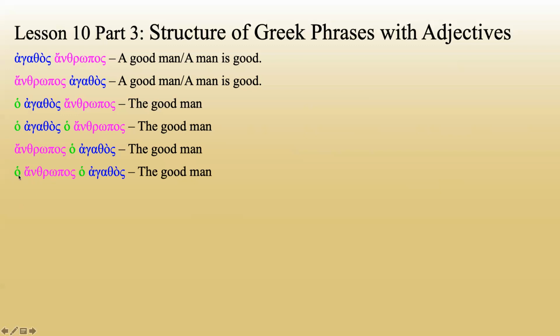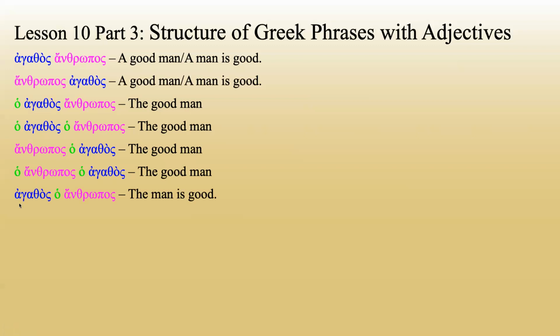Here's another order. Ho anthropos, ho agathos. Question in our mind. Is there a definite article right in front of the adjective? Yes, there is. So this is going to be attributive. It means the good man. The only thing that matters is, is there a definite article directly in front of the adjective? You can look at this for all four of these. These adjectives have a definite article directly in front of them. That means it's automatically attributive.